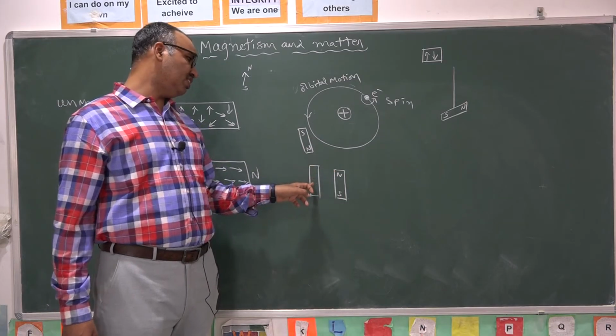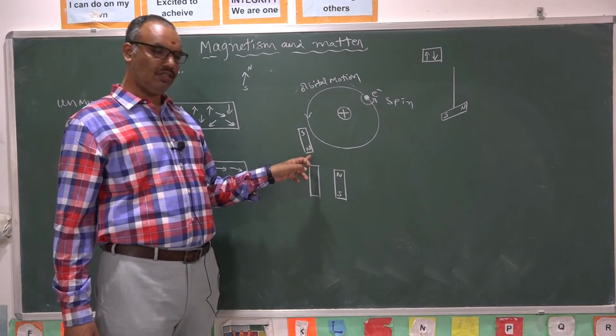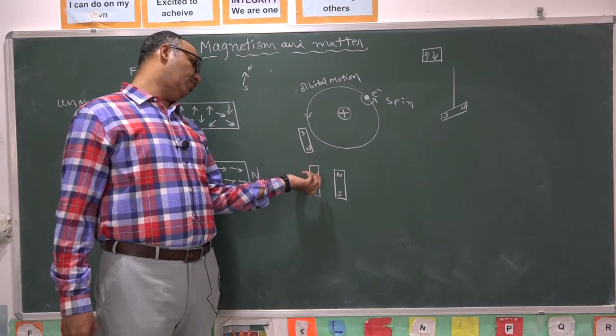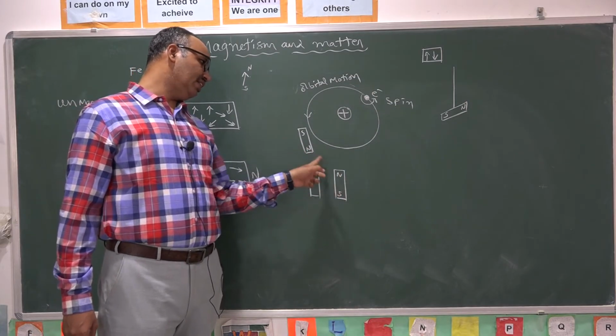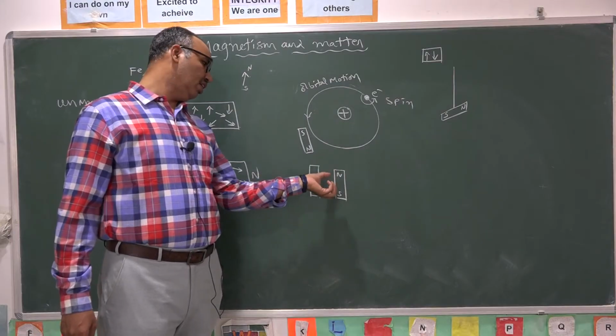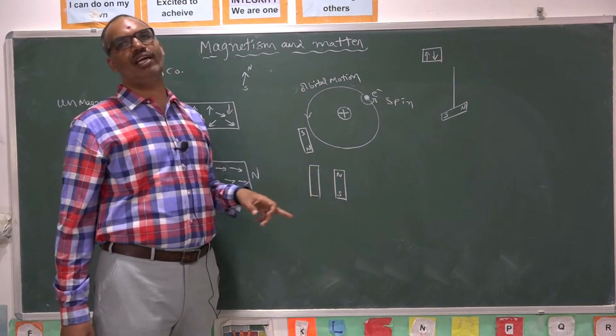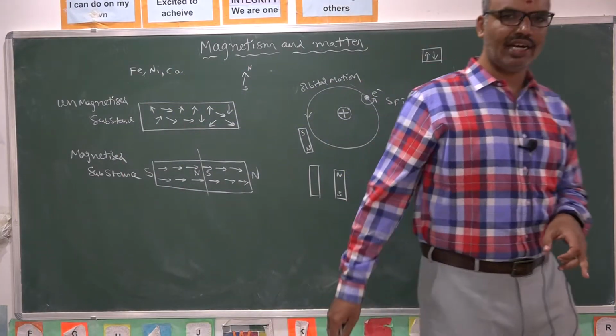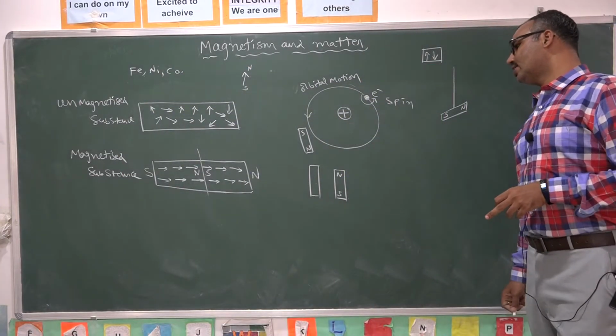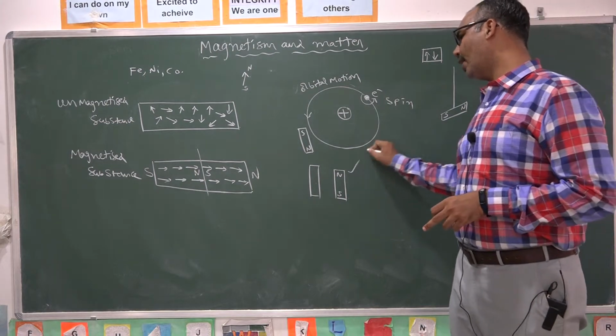So the piece which is getting attracted in any direction, even if you turn it, it will still get attracted. But if you turn it in this position, it is getting repelled. If you turn it, north pole and south pole will attract each other. So in one direction it is getting attracted, in another direction it is getting repelled. Such an object is called a magnet.